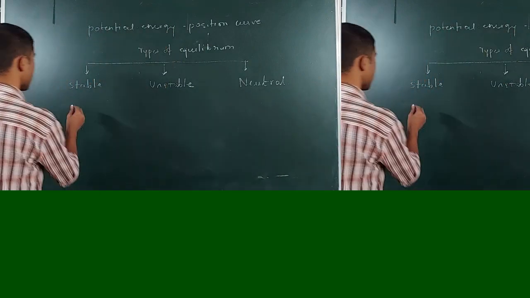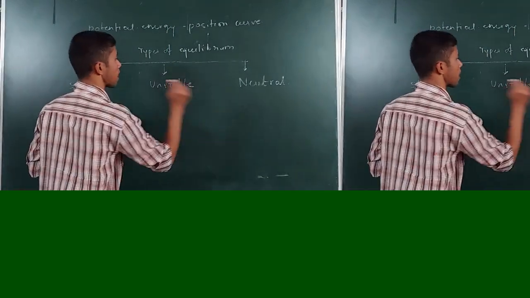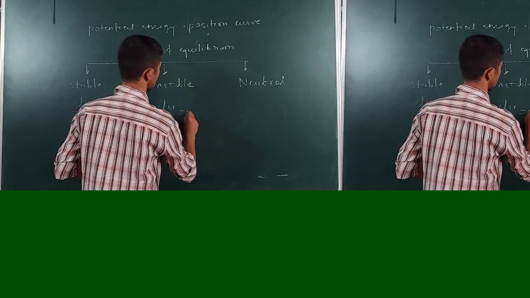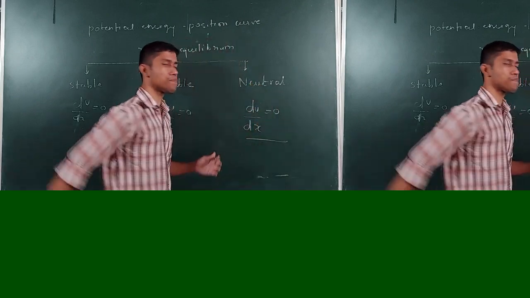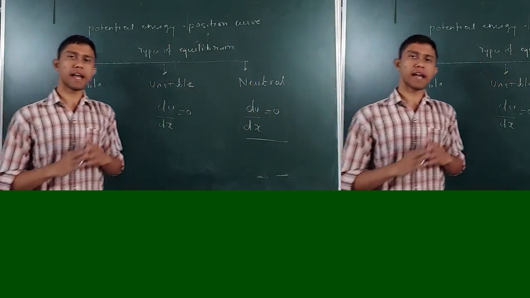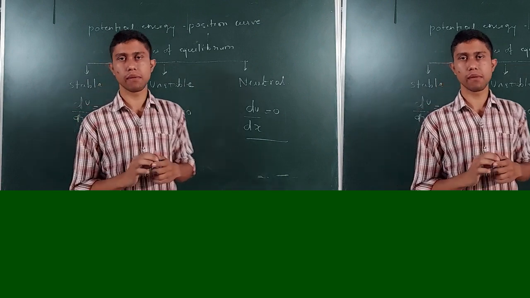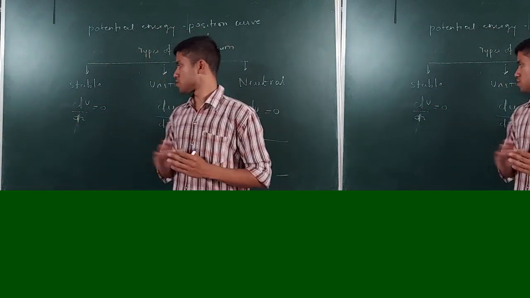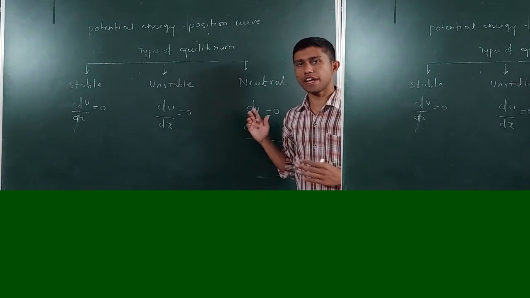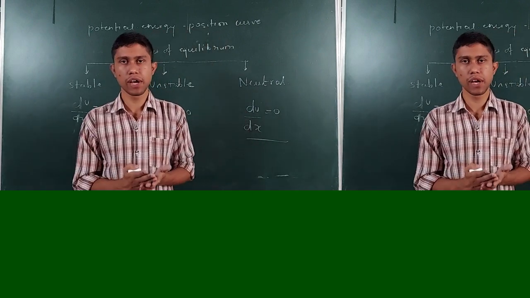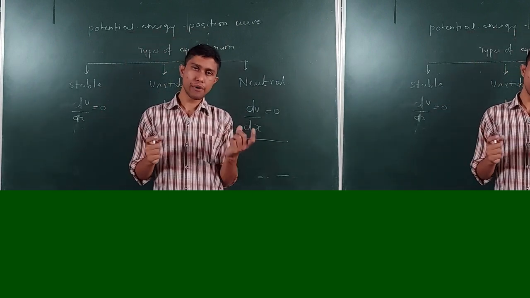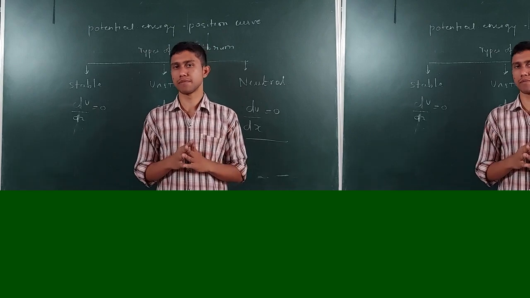So for any equilibrium, be it stable, unstable or neutral equilibrium, I can write du by dx shall be zero. For this also du by dx shall be zero, and for this case also du by dx shall be zero. So they all are equilibrium, and the common condition for any equilibrium is du by dx shall be zero. Now we will go in length and detail to understand what is a stable equilibrium, what is an unstable equilibrium, and what is a neutral equilibrium, and what is the difference between all these three terms. So let's begin.